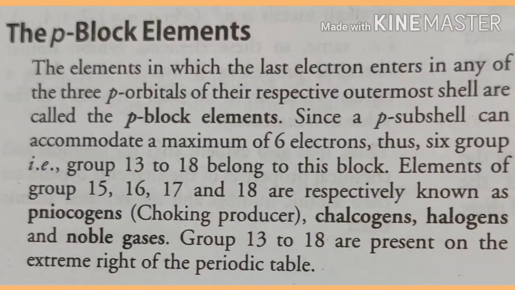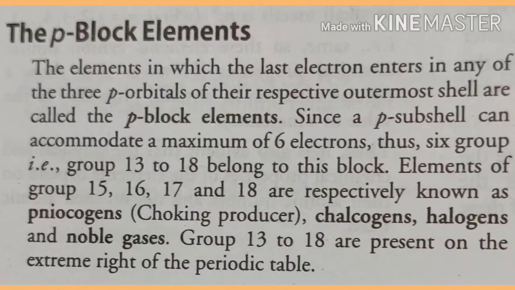Now we'll study the p block elements. The elements in which the last electron enters any of the 3 p orbitals of their respective outermost shell are called p block elements. Since p subshell can accommodate a maximum of 6 electrons, 6 groups, that is group number 13 to 18, belong to this block.